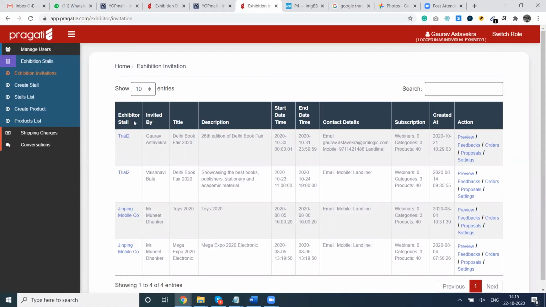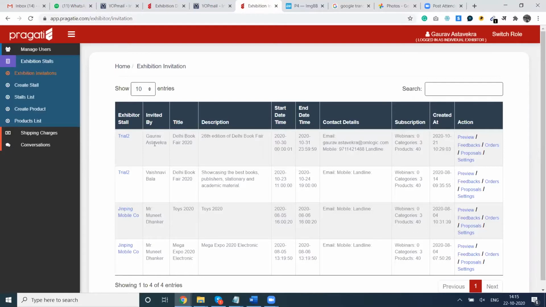Here is the list of the exhibitor stalls, and we have to assign this stall to the event, that is the Delhi Book Fair. In your panel, you will see only one row there, that is the Delhi Book Fair 2020 invited by Gaurav Astavakar.